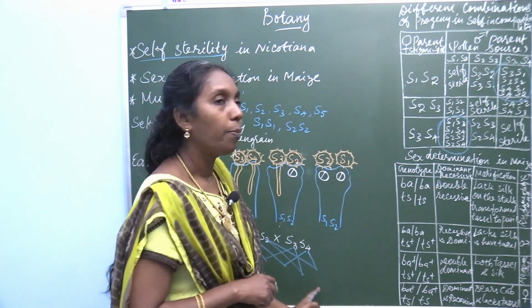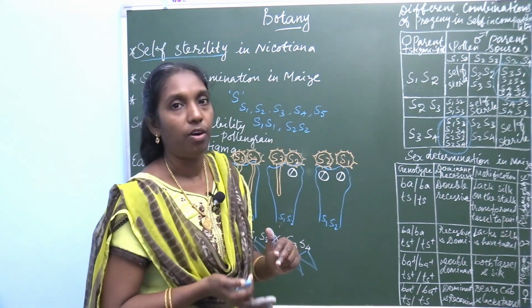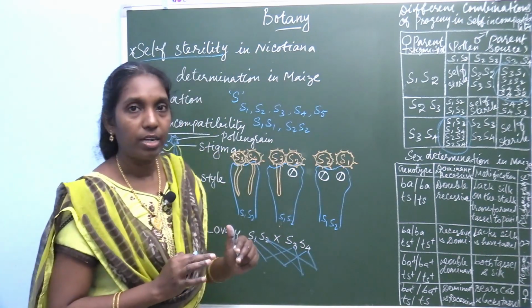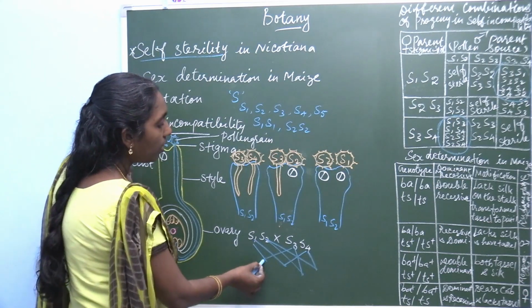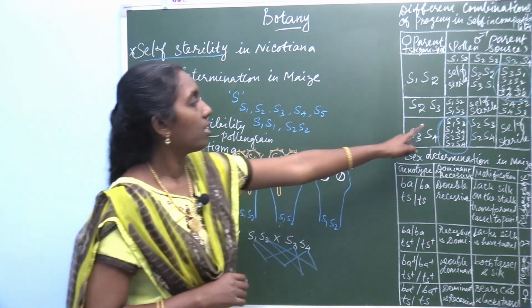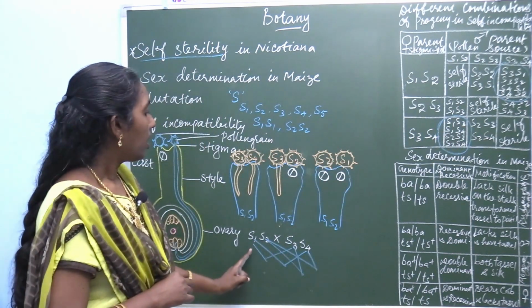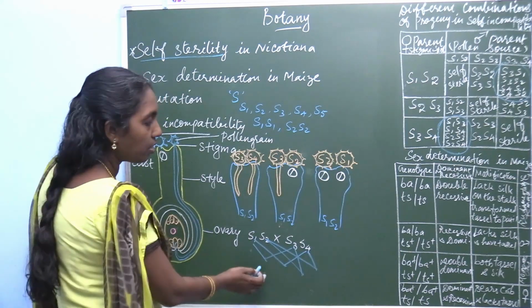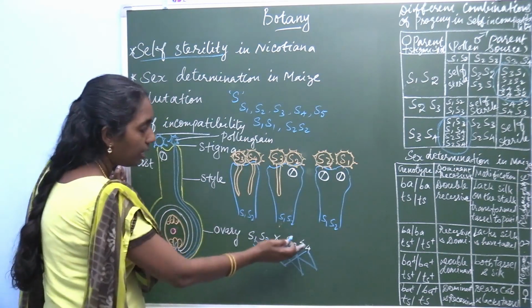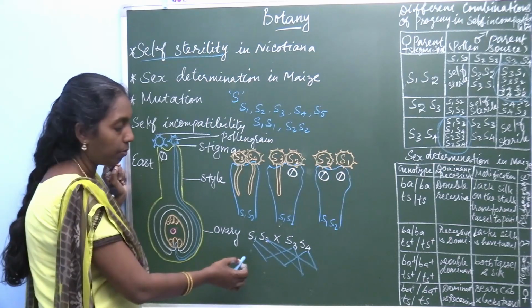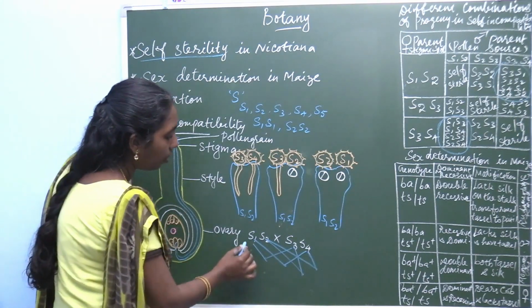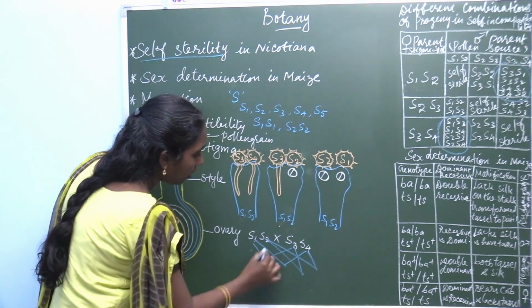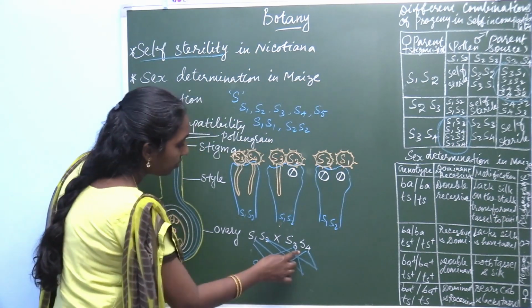What are the different forms? Hope that you understand very clear. When you write it here, from the allelic forms, taking out the gametes, the possible gametes are S1, S3,